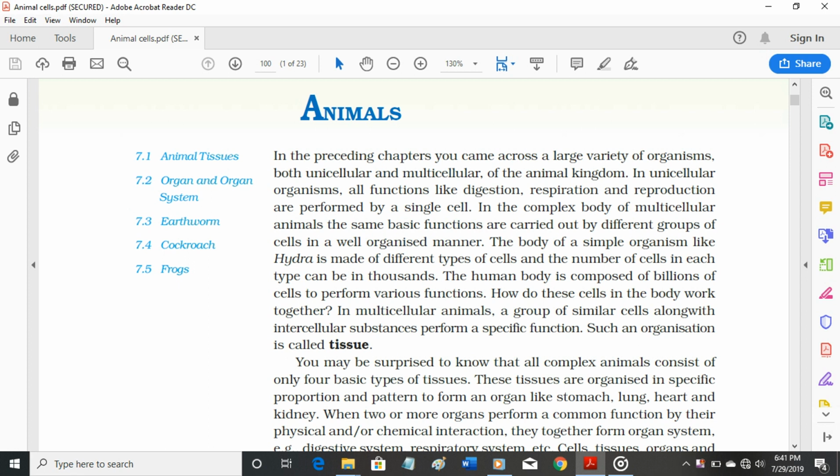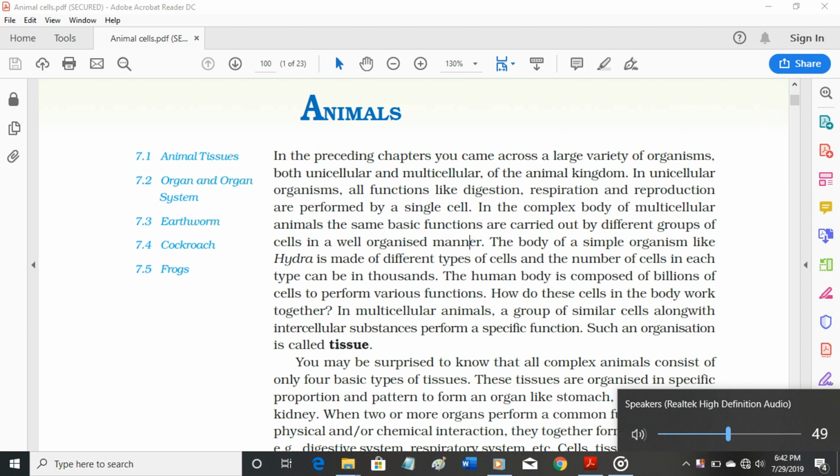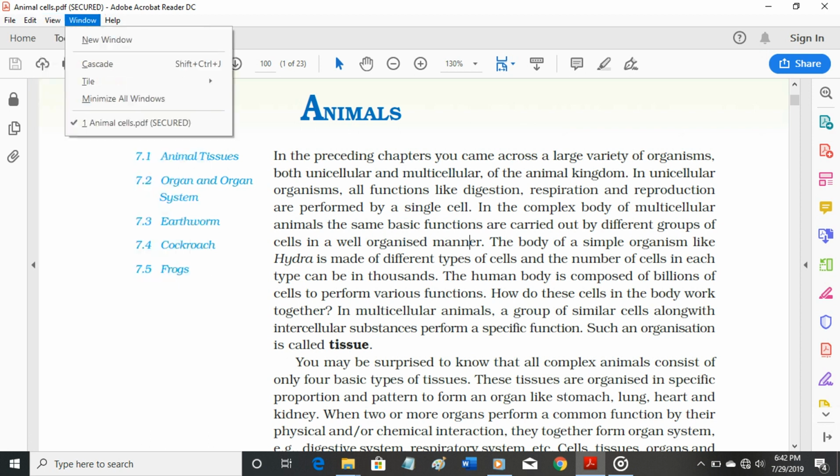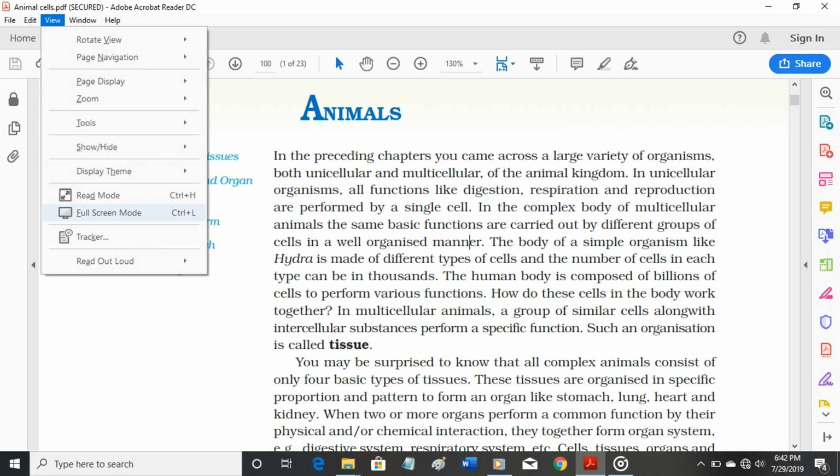In the preceding chapters you came across a large variety of organisms, both unicellular and multicellular, of the animal kingdom. In unicellular organisms, all functions like digestion, respiration, and reproduction are performed by a single cell. In the complex body of multicellular animals, the same basic functions are carried out by different groups of cells in a well-organized manner.